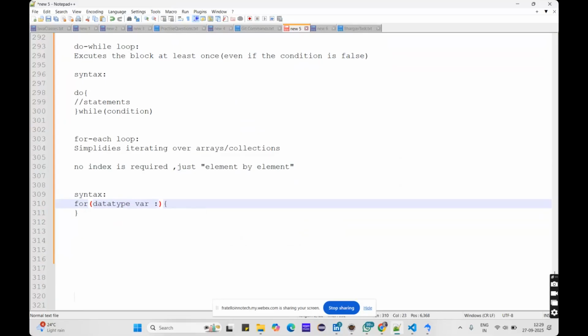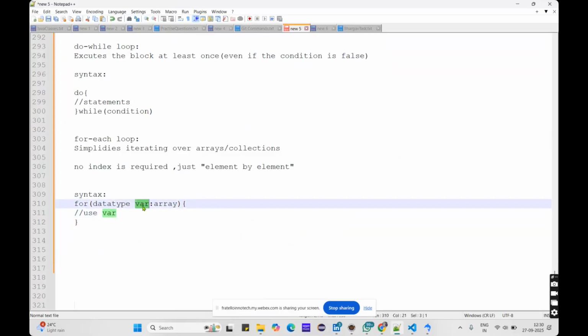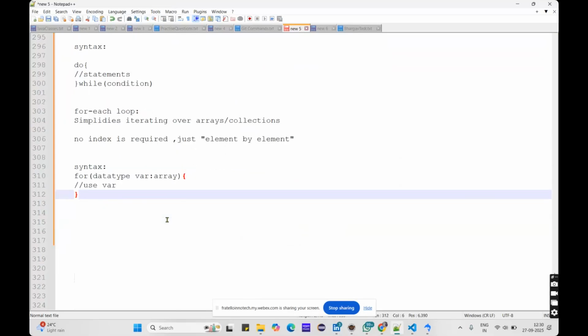This is a variable, so you can take anything. I took the scanner object sc, right? That is a variable, so here also you can take anything. Then, from which collection you want to iterate. I'm just saying an array: for each element of this array, I pass it into this variable and I need to print it out, or use that variable in my loop. Basically, that is the use of the for each loop.